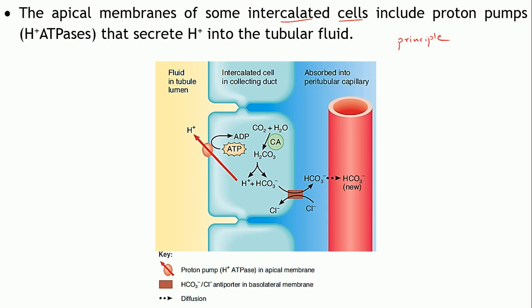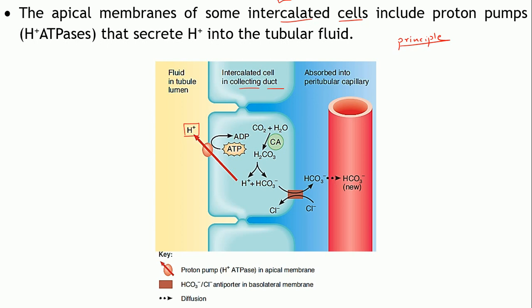We have seen the role of principal cells in the reabsorption of water. Apart from this, the second type of cell present is the intercalated cells. Now what is the role of these intercalated cells? That is to secrete the H plus ions.